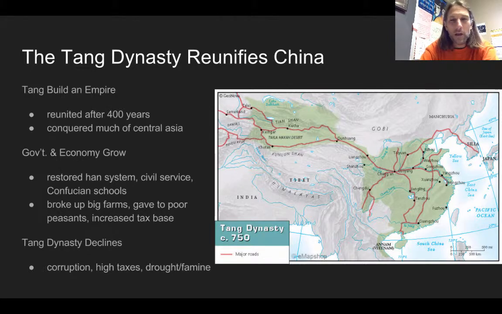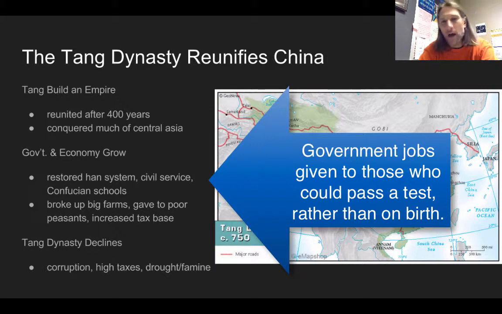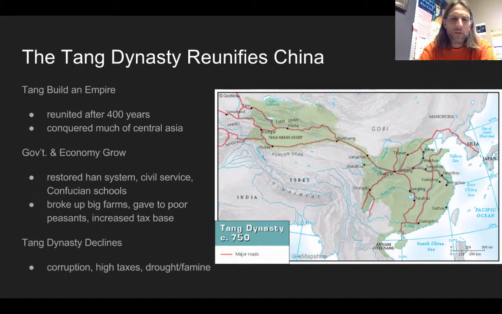So if we look at government and economy, they go back to the Han system of civil service and Confucian schools. And so I would say that's one thing when you look at how they were able to create an ordered society. The structure, the foundation for that ordered society has been there for a long time. They just build on what was already there.